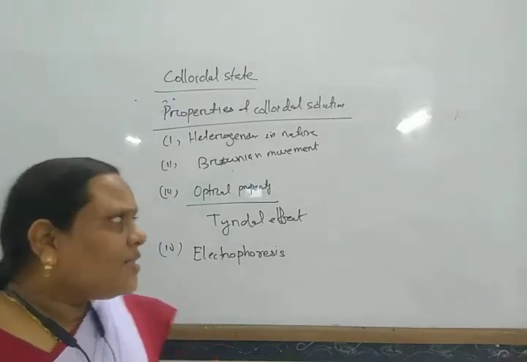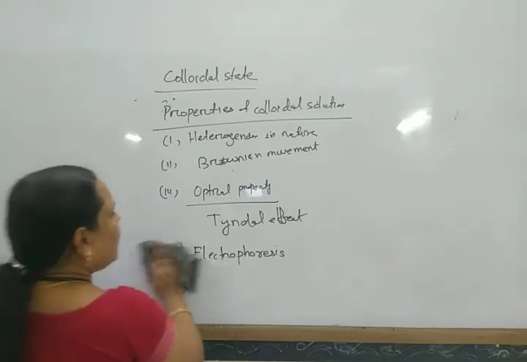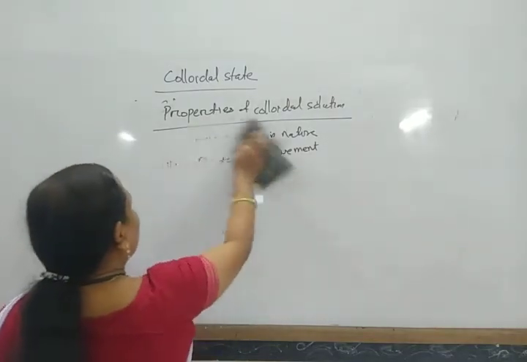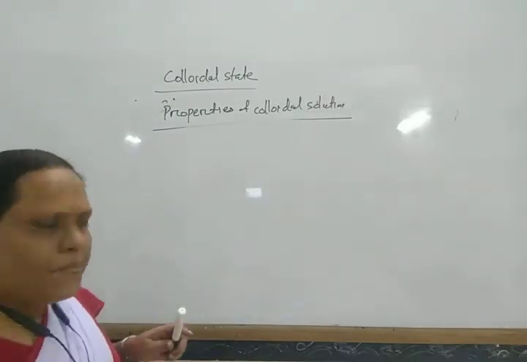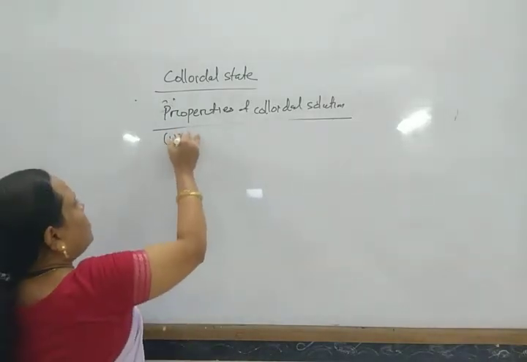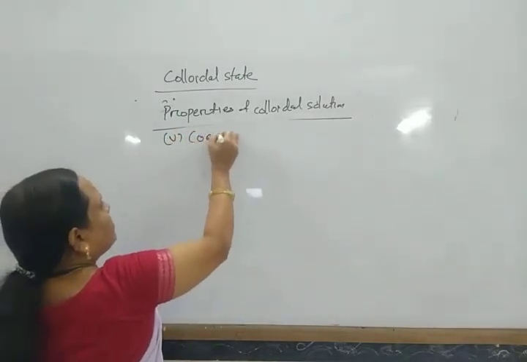Next, another property of colloidal particles is that they undergo coagulation.